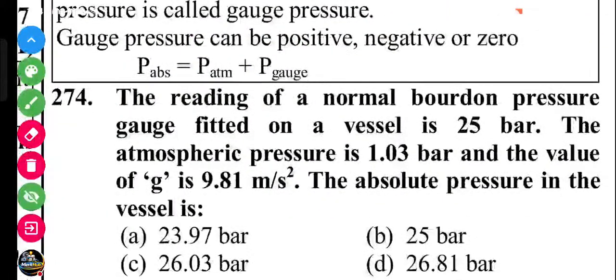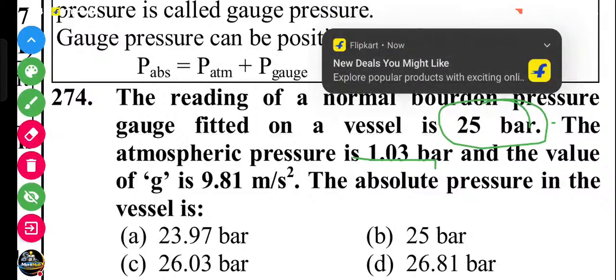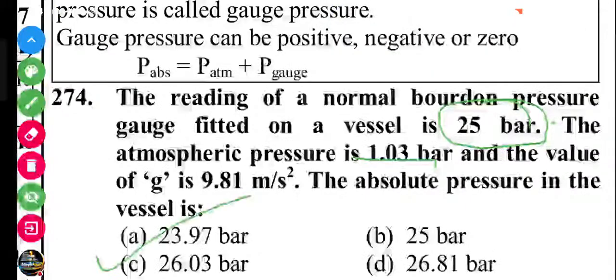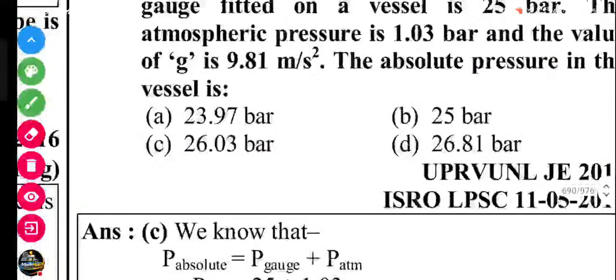Next question. The reading of the Bourdon pressure gauge fitted on the vessel is 25 bar. The atmospheric pressure is 1.03 bar. Find the absolute pressure. We know that the absolute pressure equals gauge pressure plus atmospheric pressure. Here the atmospheric pressure is given as 1.03 bar and the gauge pressure is 25 bar. So add these two, 25 plus 1.03, gives 26.03. C is the answer. Let's check the answer. Yes.